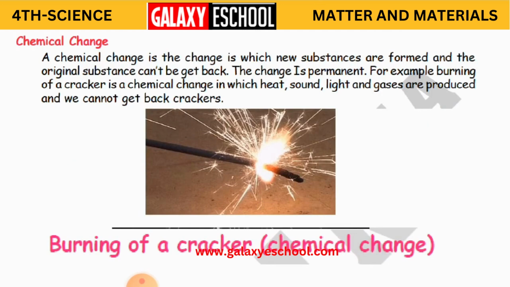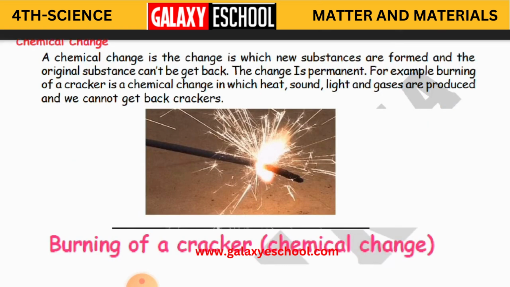One more change in matter, that is chemical change. So what is chemical change? Chemical change is the change in which new substances are formed and the original substances can't be gotten back. So chemical change is what, children? You will get new substances from the same material.